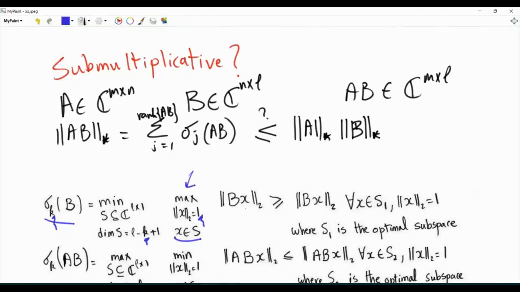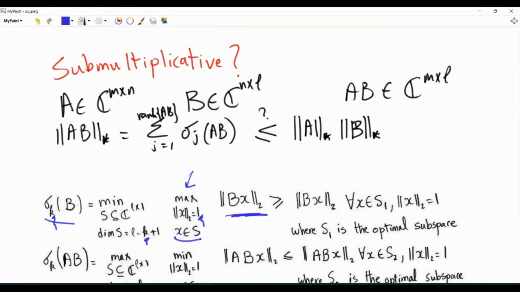the vector Bx, which is a vector of size n by 1. For each subspace with dimension L minus k plus 1, we obtain the maximum of this L2 norm. What is sigma k of B? The kth largest singular value of matrix B is the minimum of the maxima.